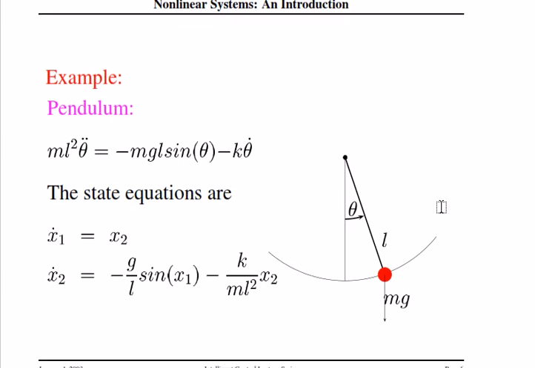Example, pendulum. This is a pendulum equation, and the state equations are x1 dot equal to x2, and x2 dot given by minus g over L sin x1 minus k over m L square x2, where L is the length of the pendulum.